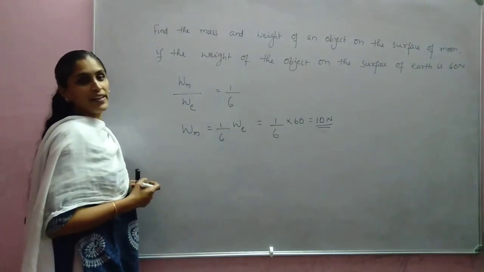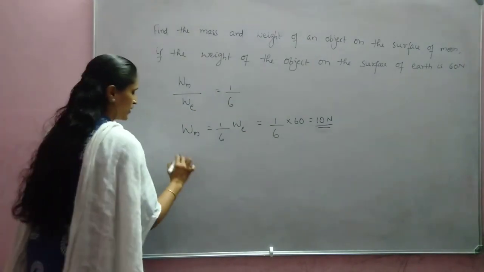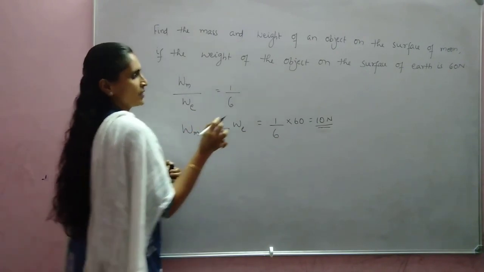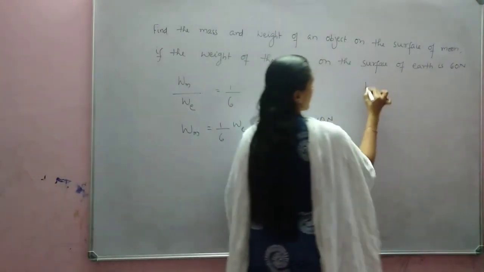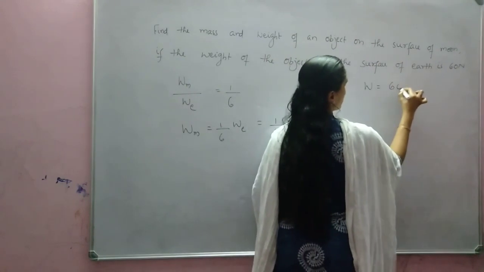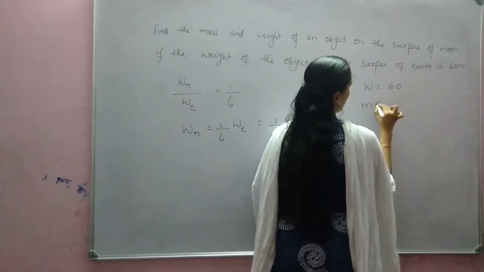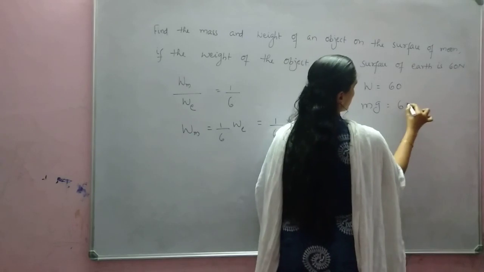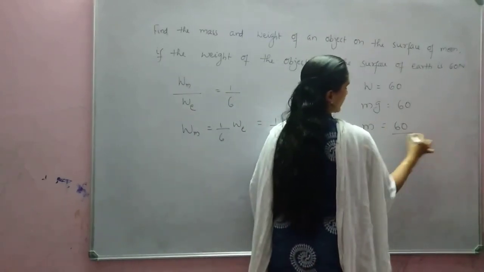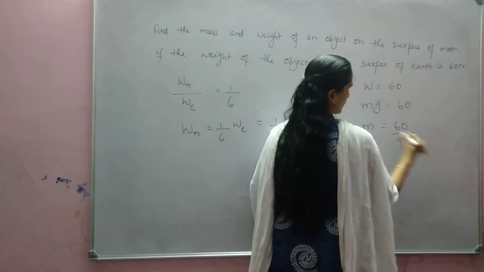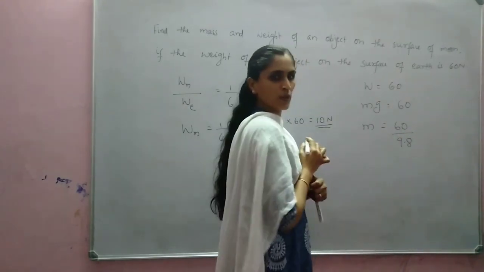Now what we have to find? We have to find the mass. We can find it in two ways, directly using this. W is equal to 60 Newton, it is given. So m into acceleration due to gravity is equal to 60. So m is equal to 60 divided by 9.8.